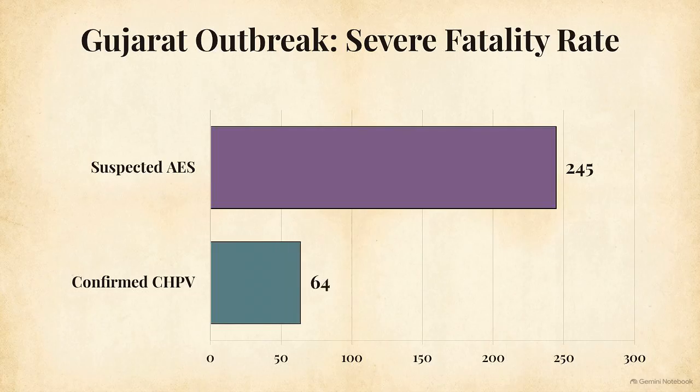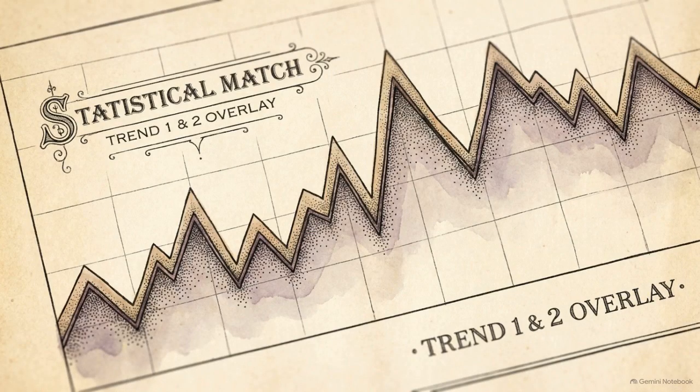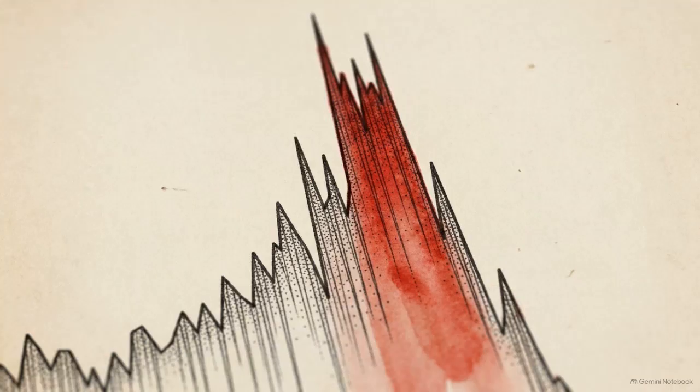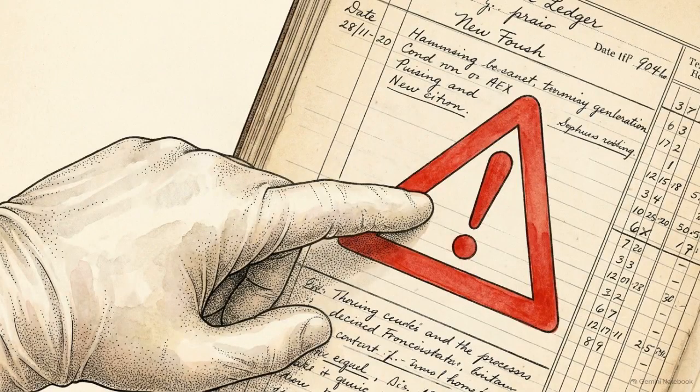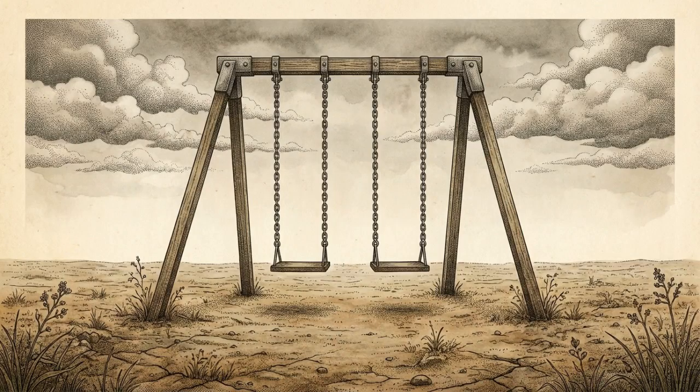Of those, 64 were laboratory-confirmed as Chandipura infections, carrying a severe 33% case fatality rate. These numbers align closely with historical baselines. During the 2003 outbreak in Andhra Pradesh, fatality rates also soared, proving that this pathogen maintains a highly lethal, unresolved pattern. The data confirms that Chandipura is a recurring pediatric threat.